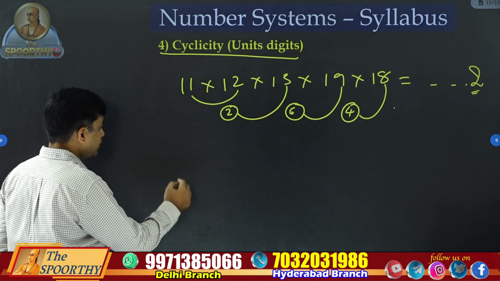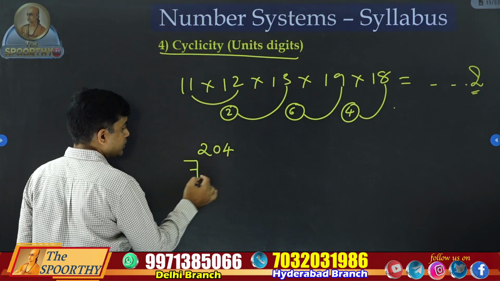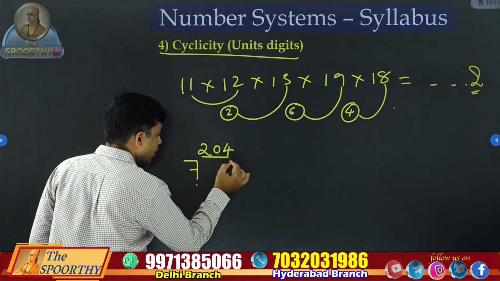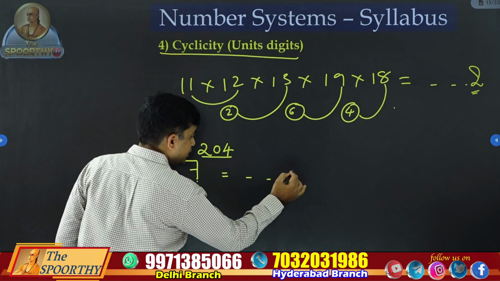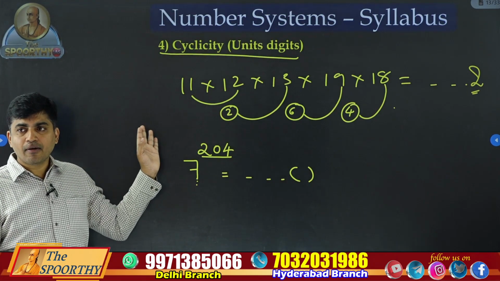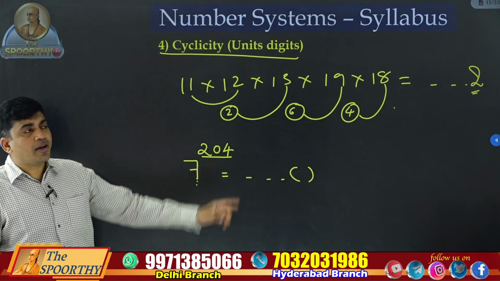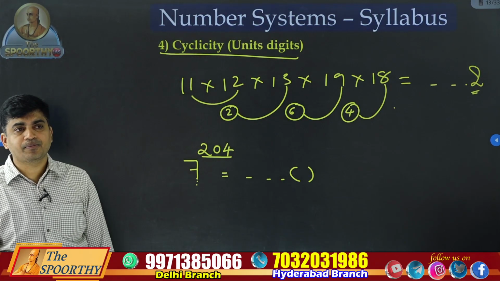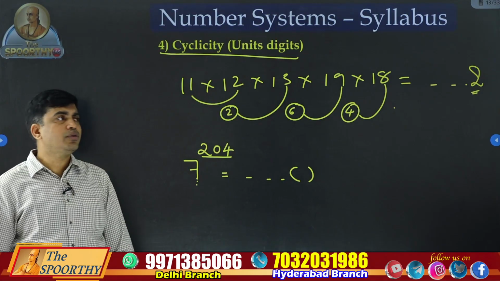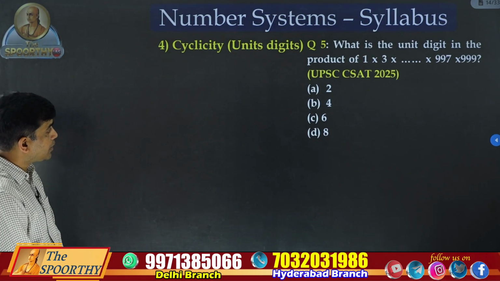Second category is they'll ask in larger powers also. Say 7 to the power of 204. What is the unit digit in this? These things we discuss in this chapter. Very important for exam. Okay, I'll show you just 1 or 2 sample questions. Look at this, very recently asked.